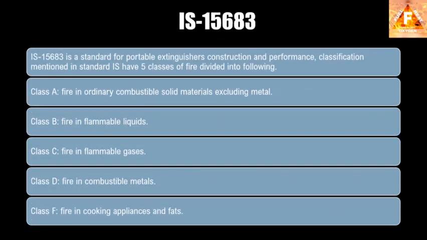IS or the Indian standards are the standards provided by the Bureau of Indian Standards, which is the National Standards Body of India. IS 15683 is a standard for portable extinguishers, construction and performance, and the classification mentioned in this standard are divided into 5 classes. The class A, B, C and D are the same as the ISO standard, and they have an additional class F for fire in cooking appliances or kitchen fire.